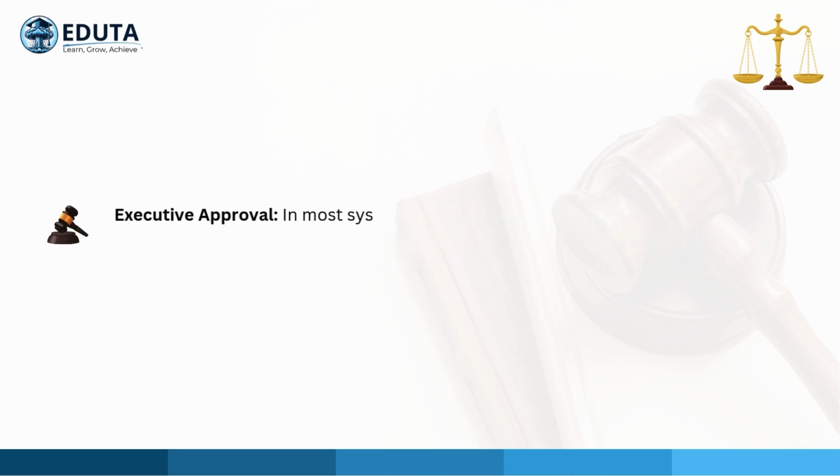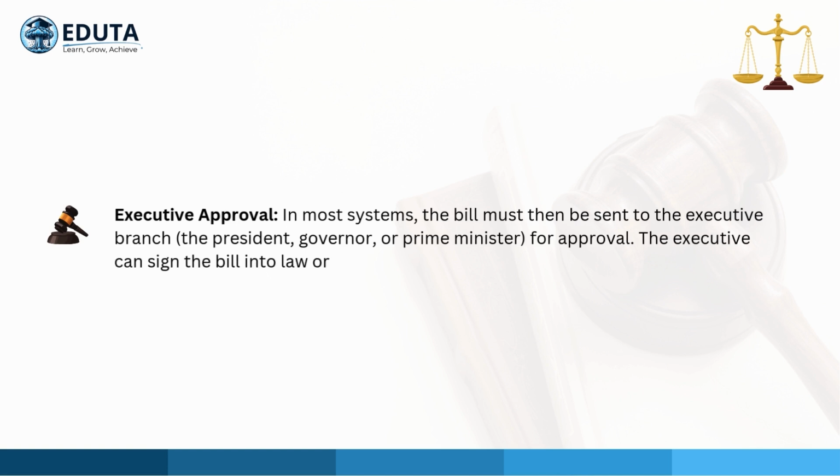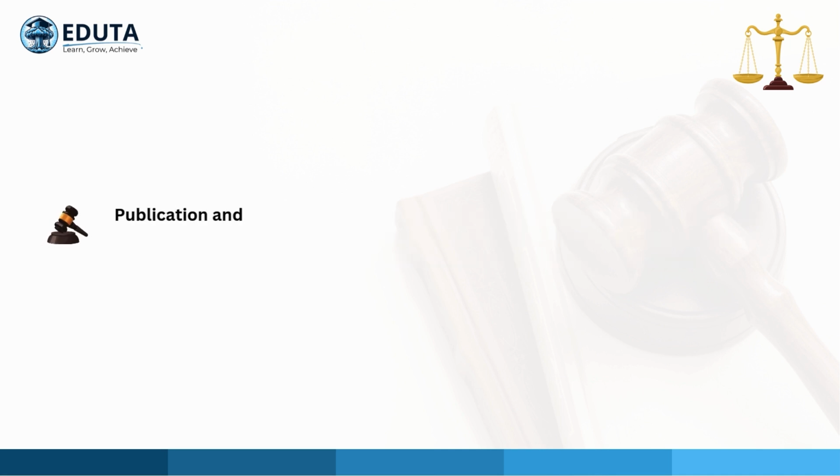Executive approval. In most systems, the bill must then be sent to the executive branch, the president, governor, or prime minister, for approval. The executive can sign the bill into law or veto it, sending it back to the legislature for reconsideration.